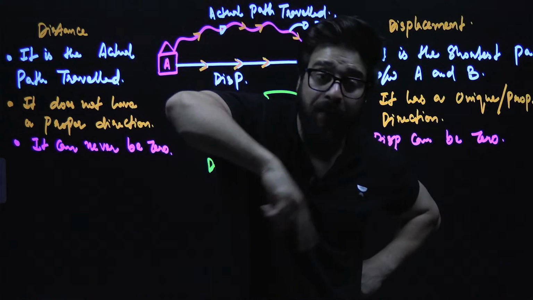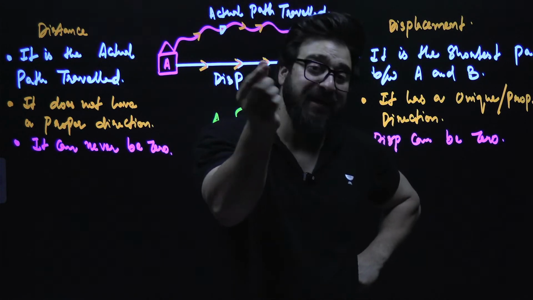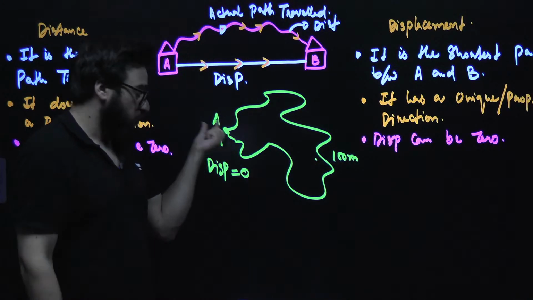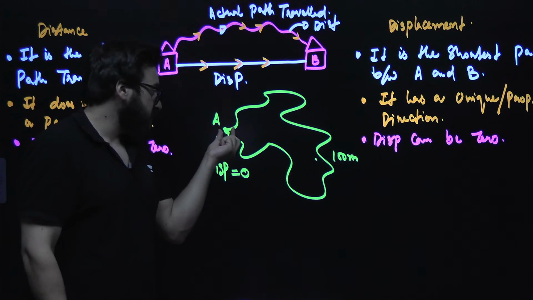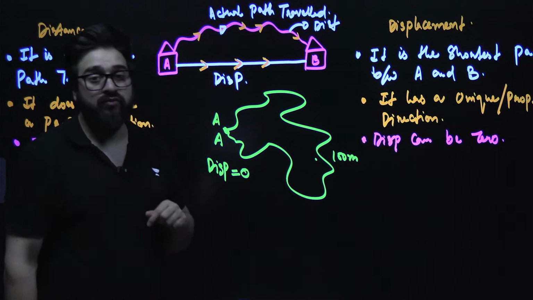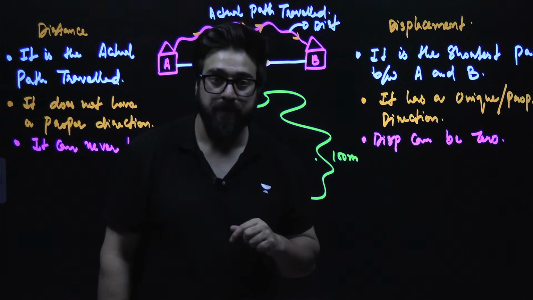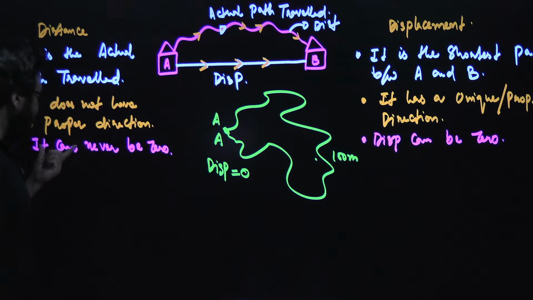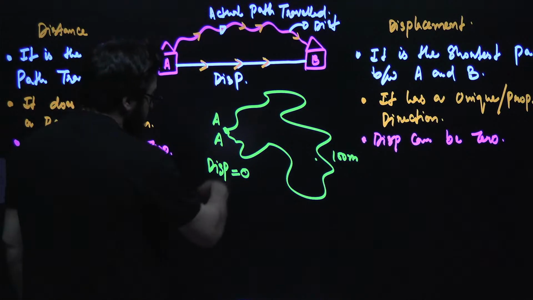Distance is the actual path covered. Displacement is how much he has displaced from the actual path, from the initial point. Sir, initial point and final point are same, so we say displacement in this case is 0. So that's why I mentioned displacement can be 0, but distance can never be 0. Okay. Yes.